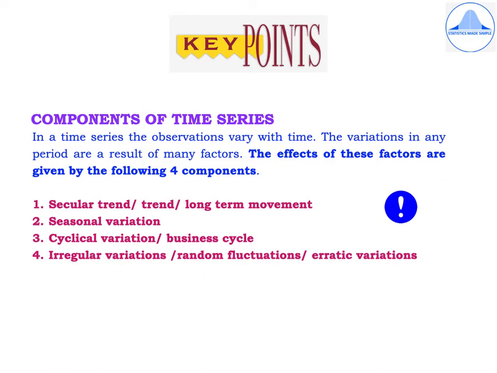The first one is called as the secular trend or just the trend or the long term movement. The second is the seasonal variation. Third is cyclical variation, which is also called as the business cycle. And fourth are the irregular variations, which are also called as random fluctuations or erratic variations.